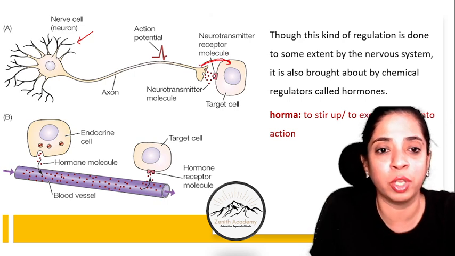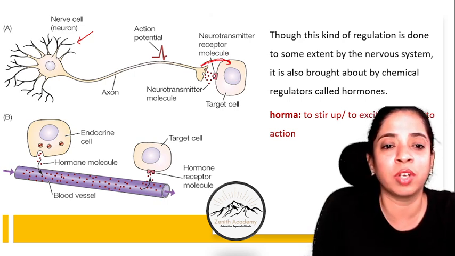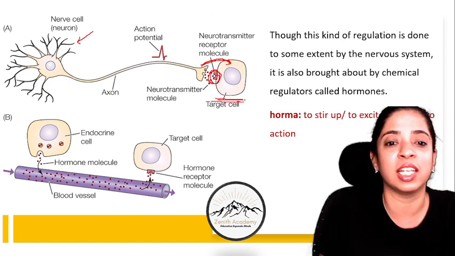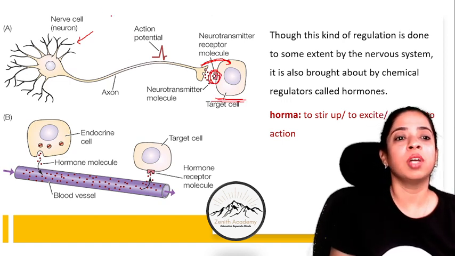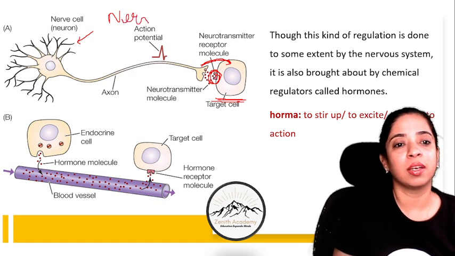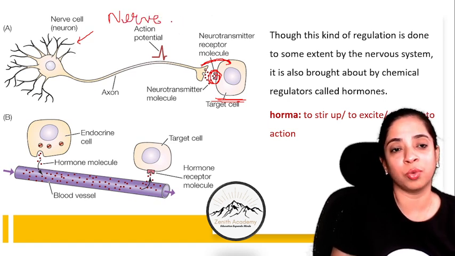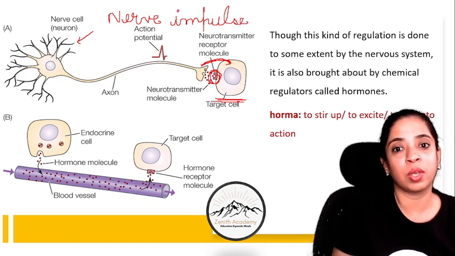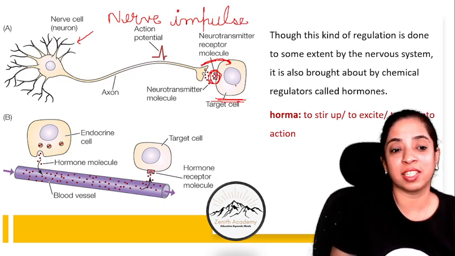This is the neurotransmitter receptor molecule, you can see here, and this is the target cell. So here, through the nerve impulse, not through chemicals, sorry, through electrical signals we can say, this regulation is done.